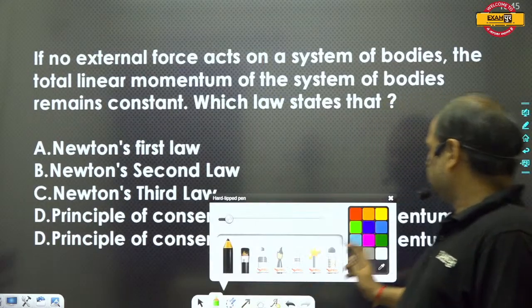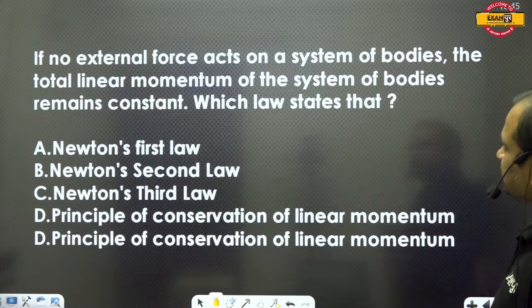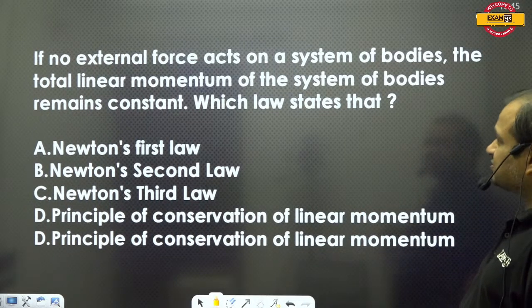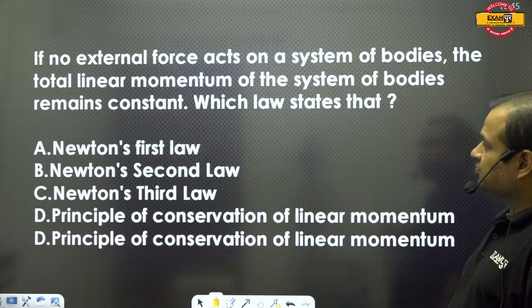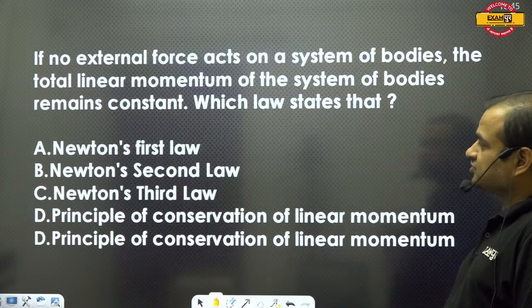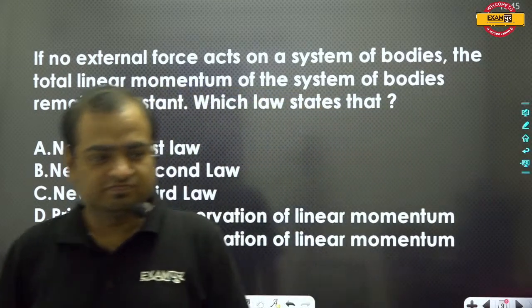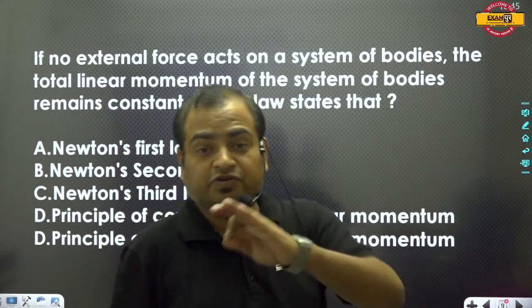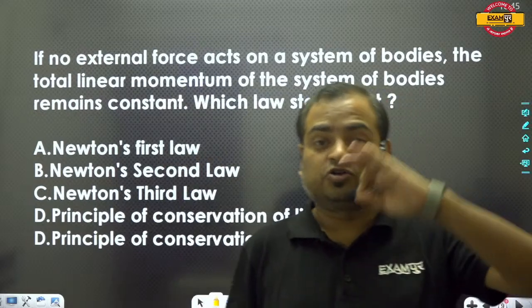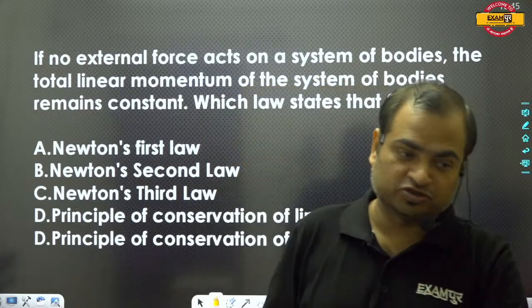So now next question: if no external force acts on a system of bodies, the total linear momentum of the system of bodies remains constant. Which law states that? No external force. In the afternoon session, I have already taught the laws of motion.